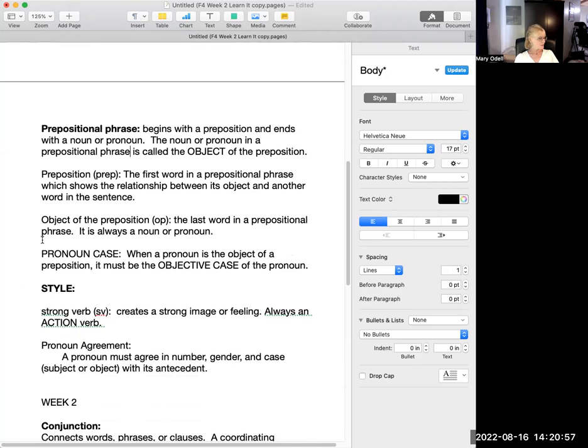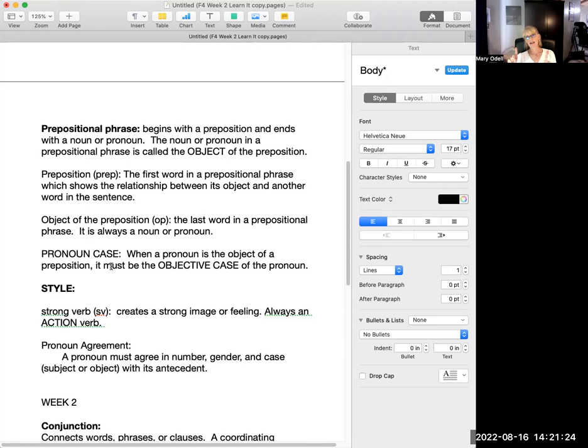And then we talked a little bit about this idea of pronoun case. When you have a pronoun that's an object of a preposition, you have to use the objective case of that pronoun. And we talked about that a little bit in class. If you want to review that, it's on page 2 in the Learn It information from week 1. Just remember objective case. That's the difference between me and I.